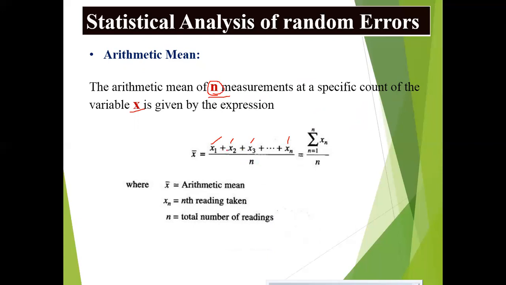By taking the average of the total n measurements, we call it the arithmetic mean. x1 is the first reading, x2 is the second reading, and so on. xn is the nth reading. So by taking the sum of all those readings divided by the total number of measurements n, we get the arithmetic mean x bar. Here, x bar equals arithmetic mean, xn equals nth reading taken, and n equals total number of readings.